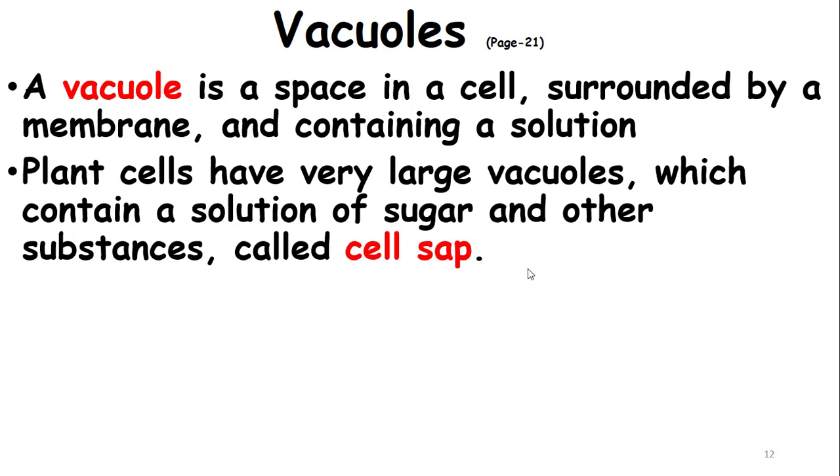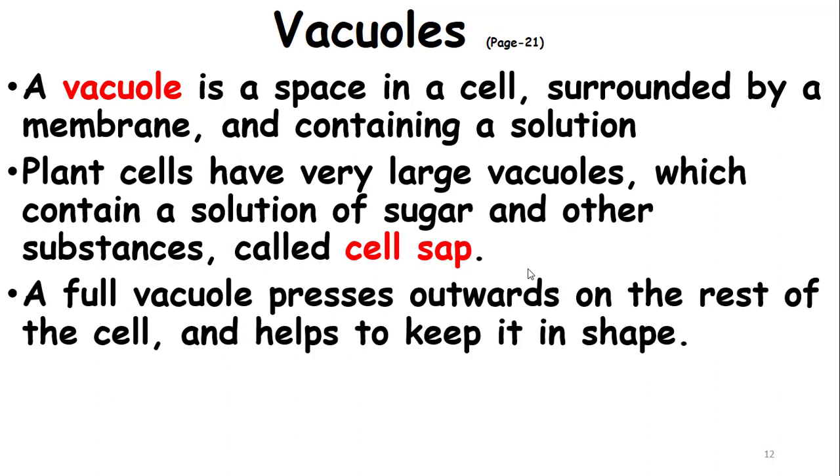Plant cells have a very large vacuole which contains a solution of sugar and other substances called cell sap. In other words, the solution present inside the vacuole is said to be cell sap. A full vacuole presses outward on the rest of the cell and helps to keep it in shape.